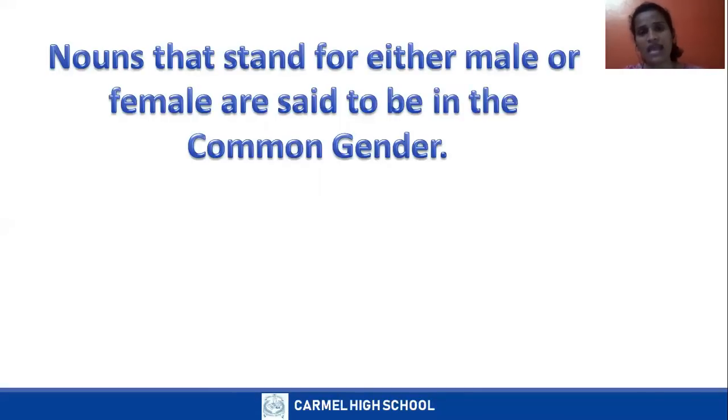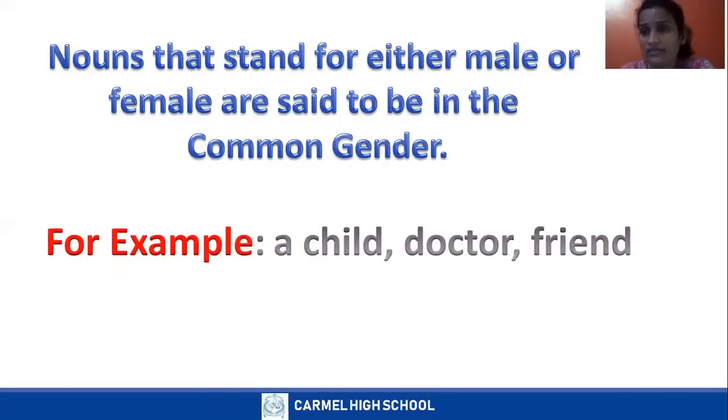Nouns that stand for either male or female are said to be in the common gender. A child. When I say a child, I'm not specifying whether it's a girl or boy.